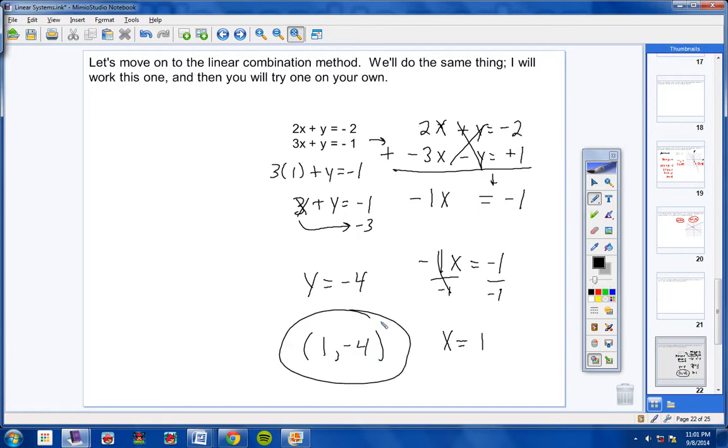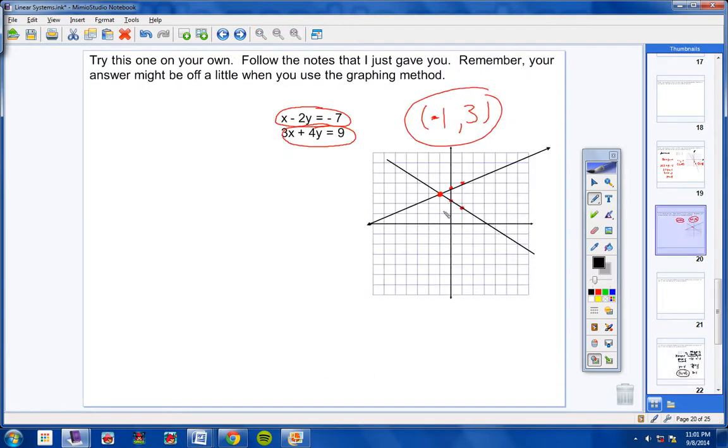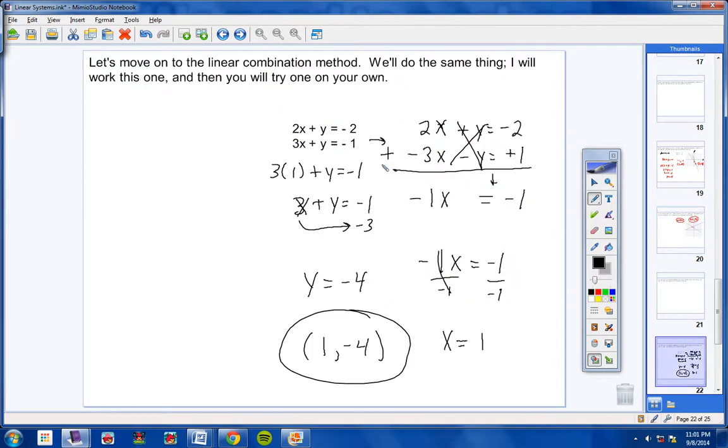That's the linear combination method. It's that easy, students. Okay? Now notice we didn't graph anything. Okay? The graphing method is where you graph each line and see where they intersect. The linear combination method is where you try to add two equations together and get one of the variables to cancel out.